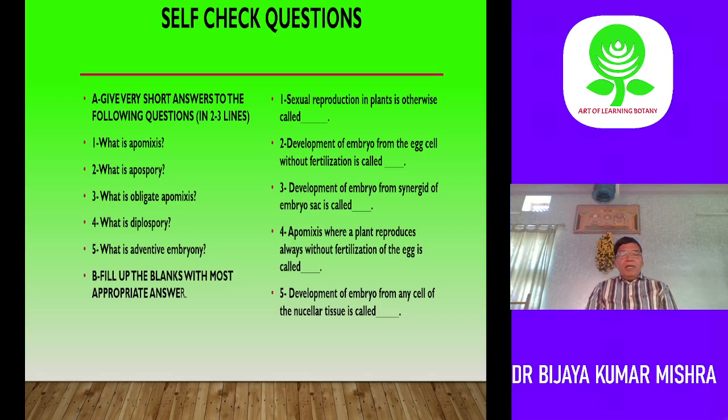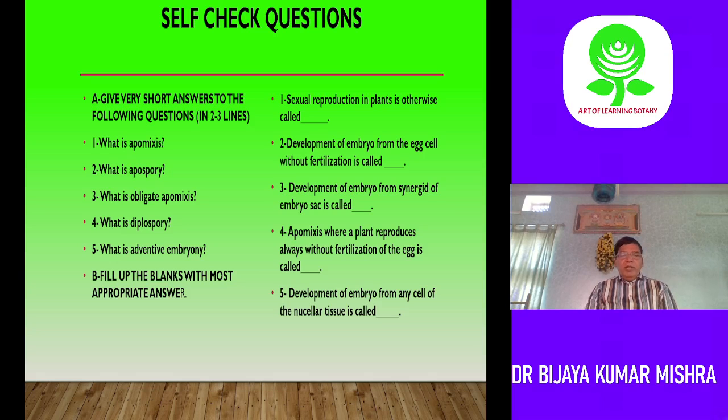Now, what is obligate apomixis? A plant which always reproduces through the apomictic way exhibits obligate apomixis. That apomixis is called obligate. There is no other way of reproduction. It only reproduces through the apomictic way. For example, members of Asteraceae.